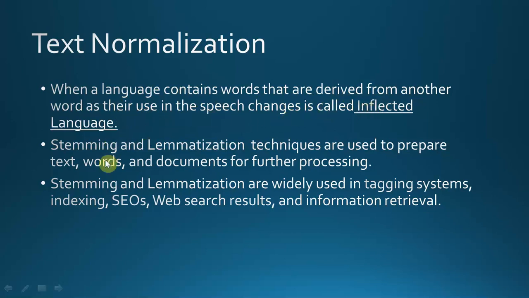Stemming and lemmatization techniques are used to prepare text words and documents for further processing. Stemming and lemmatization are widely used in tagging systems, indexing, SEO, web search results, and information retrieval. So what actually does an inflected language mean? We are deriving a word from a word. I will give you an example and tell you how this text normalization will rectify the issue of bag of words.